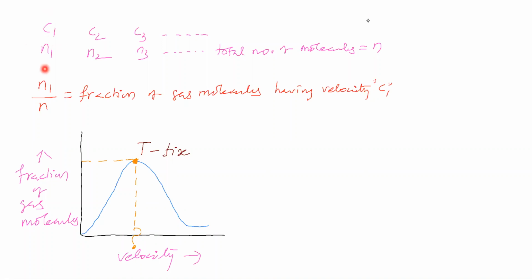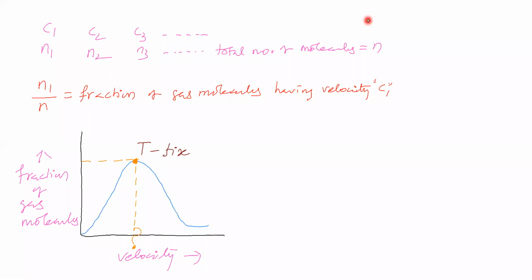Now we consider velocity C2. How many molecules have velocity C2? We find that number and write it as N2. Each of these molecules has velocity C2. In the same way, C3 and so on.